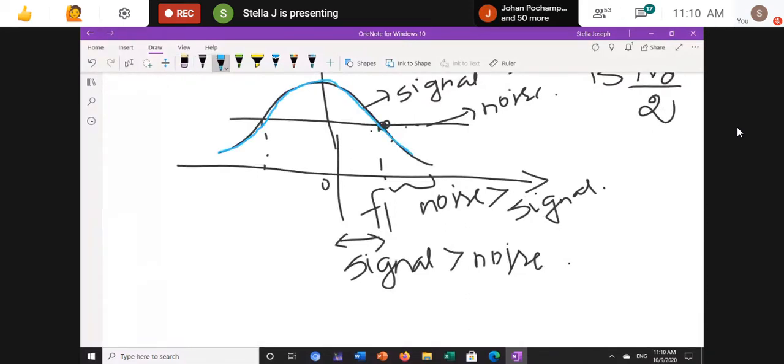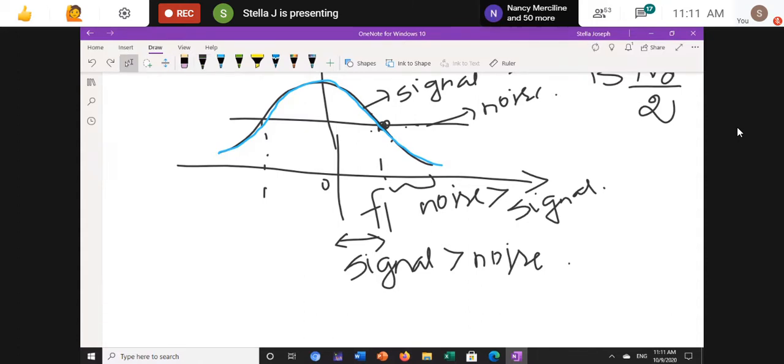the amplitude of the signal is increased only between this point to this point. What about these two? How will my signal still be received properly? It will not be received properly at all. Why? Because in some part of the waveform the signal is higher, and in some part of the waveform the noise is higher than the signal.